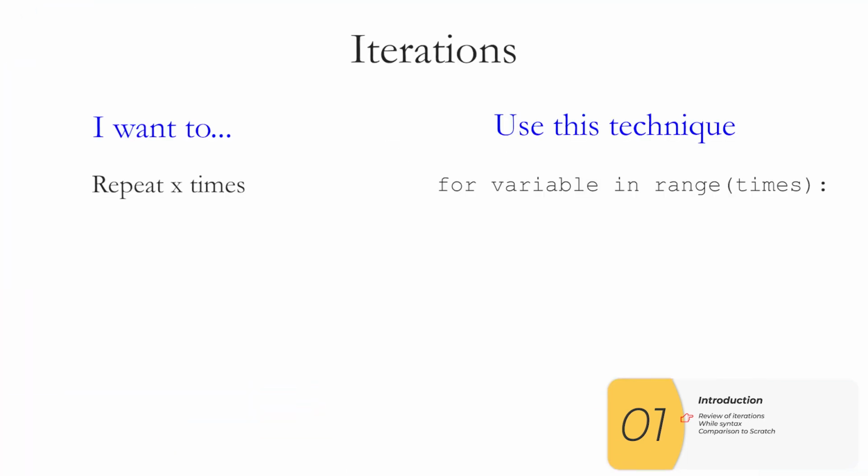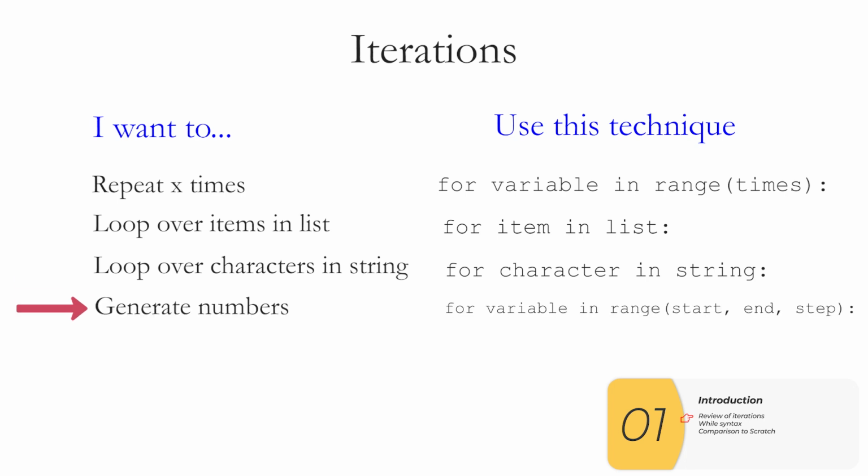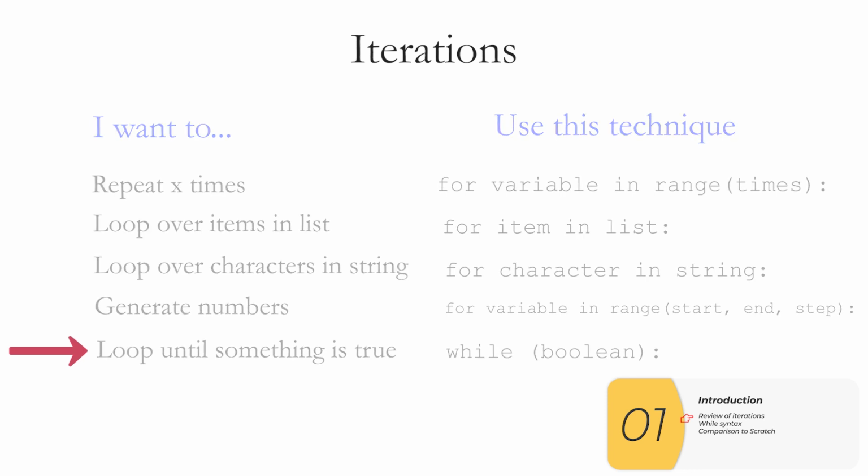So here are some iterations we've learned before. If you want to repeat a certain amount of times, you'll use for variable in range. If you want to loop over items in a list, you'll use for item in list. If you want to loop over characters in a string, you'll use for character in string. If you want to generate numbers in a loop, you'll use for variable in, and then with the start, the end, and possibly the step. And if you want to loop until something is done, you'll use the while. And that's the one we're going to learn about now.